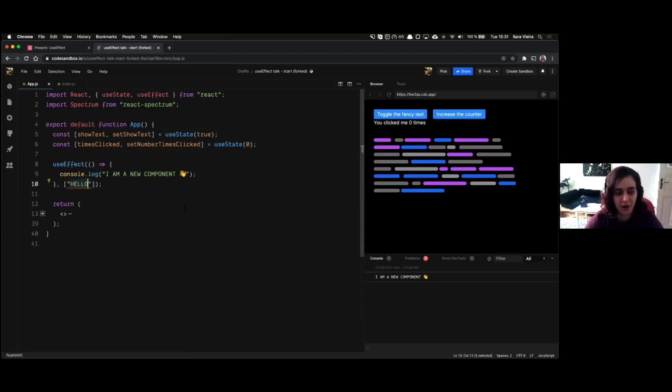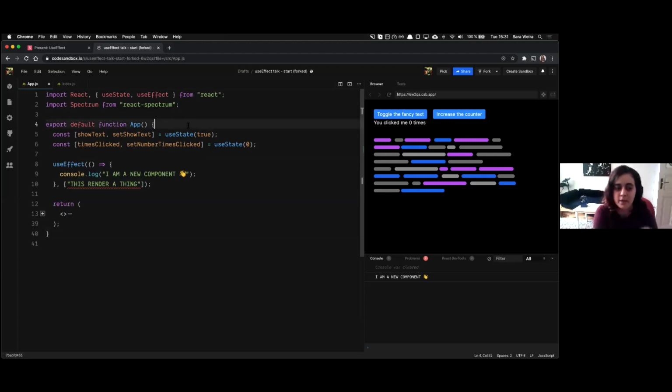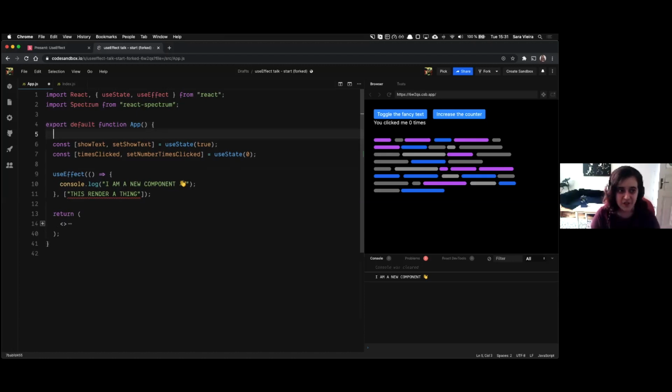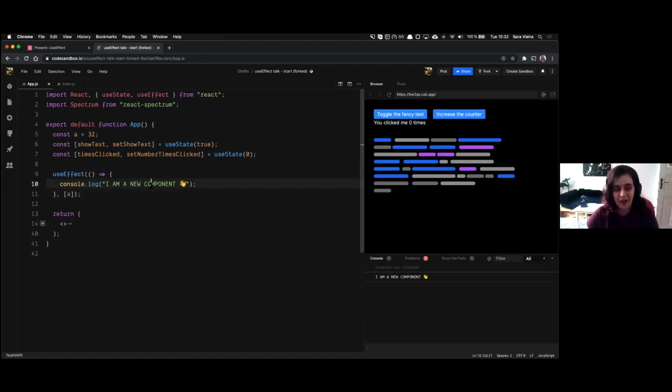If you want to do comments here, you can also do that. You can say, this renders a thing. I don't know why I'm doing all of this in uppercase. But yeah, this was the first thing that made sense. It's not because it's empty. It's because whatever is inside of it never changes. So if I had a const a here, equal to 32, and I put a in here, the same thing happens because a never changes. So that's what you need to think about.